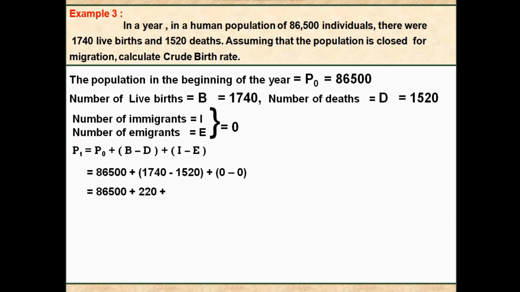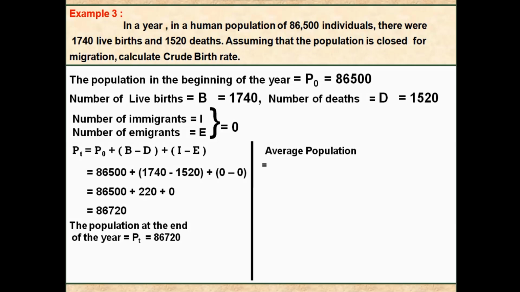And we are getting answer for 1,740 minus 1,520 as 220. So our last answer is 86,720. The population at the end of the year, PT, is 86,720.